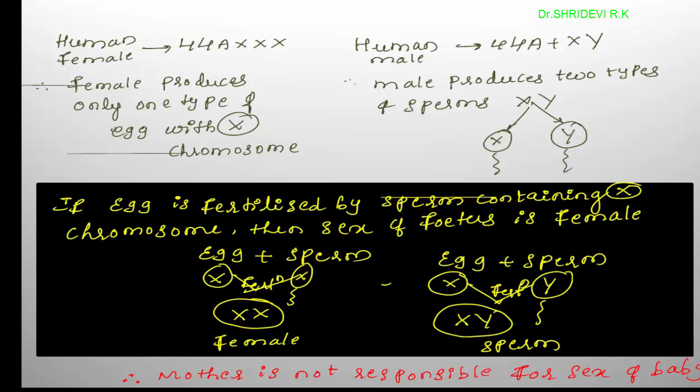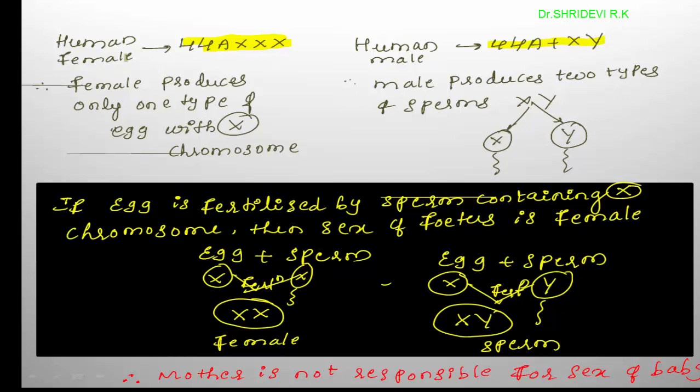The human female is represented by the karyotype. What is karyotype? The type of chromosomes in her body. The karyotype is 44A plus XX. This is plus, don't consider this as X. 44A plus XX, and male is represented by 44A plus XY.